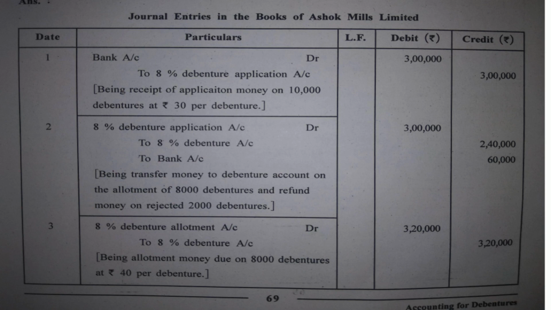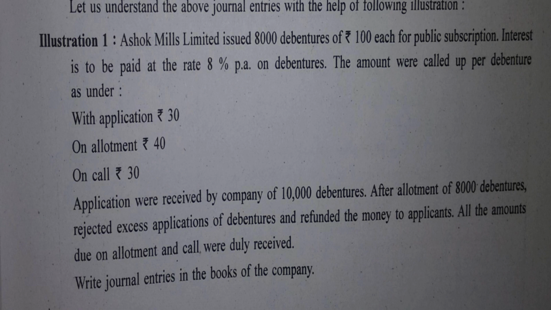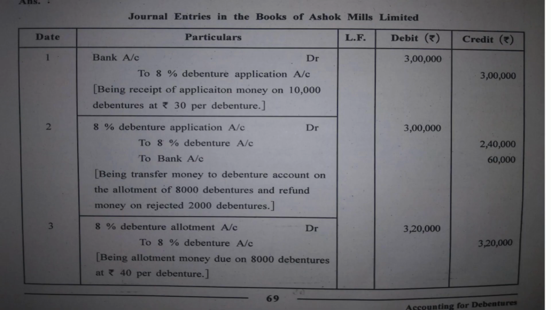The company has issued 8,000 debentures. Face value of debenture is ₹100: 30 with application, 40 with allotment, 30 with call. So the very first journal entry that we are going to write is bank account debit to 8% debenture application account.